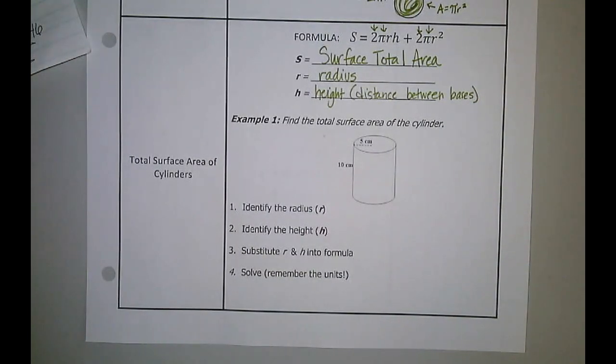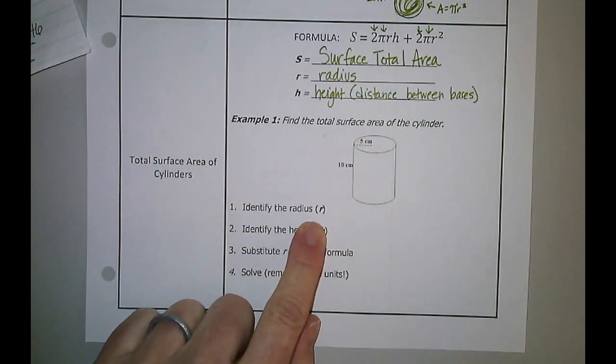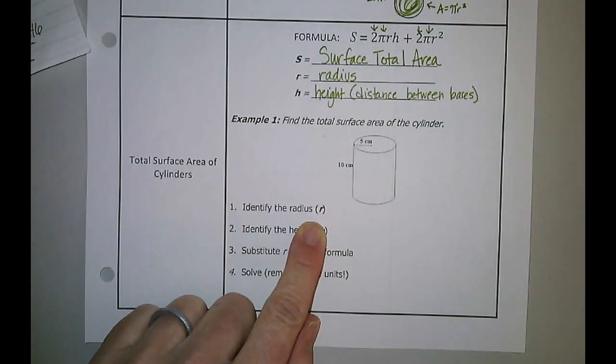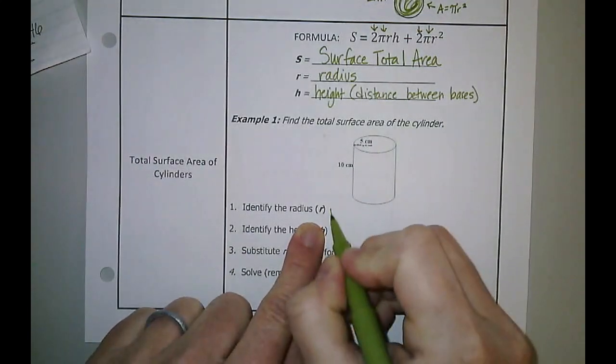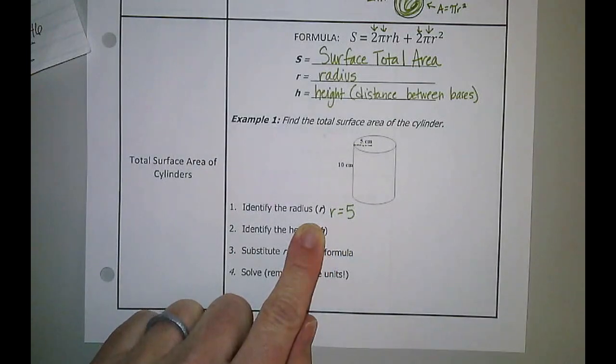So there's a couple of things I need to identify. First, I need to identify the radius. And remember, radius is halfway across my base or halfway across my circle. In this case, my radius is 5. So R would equal 5.